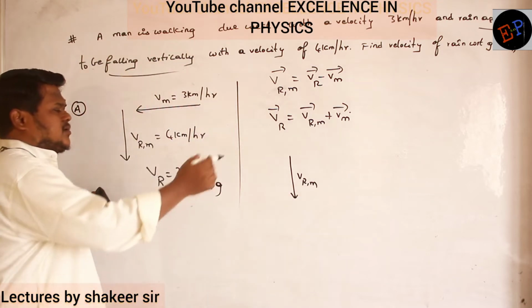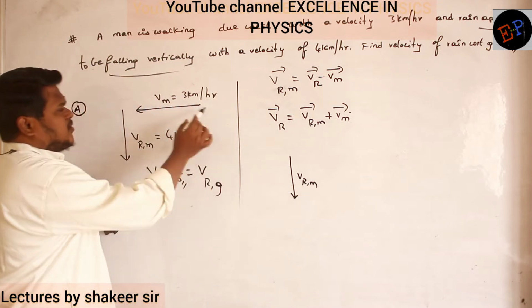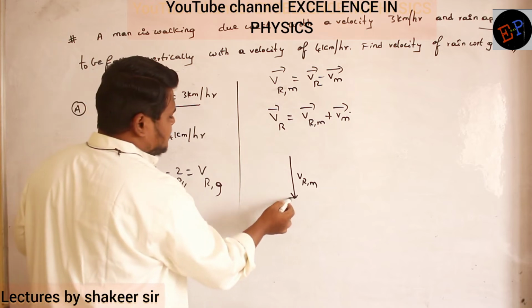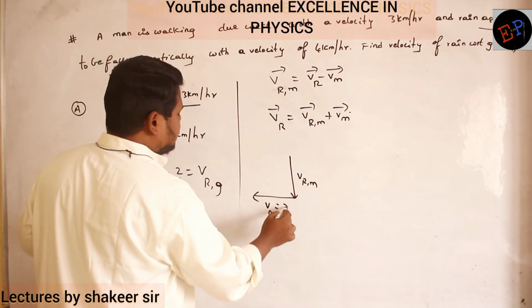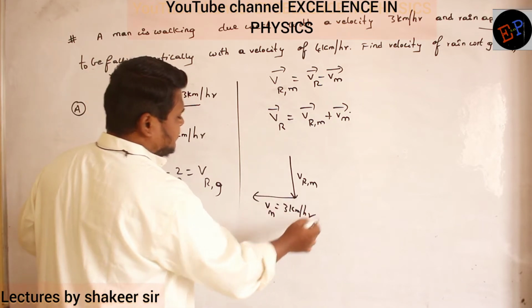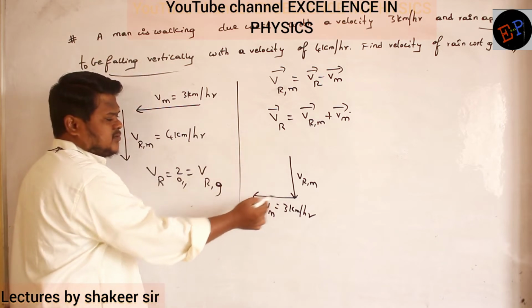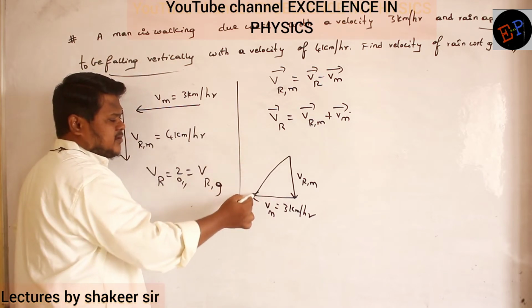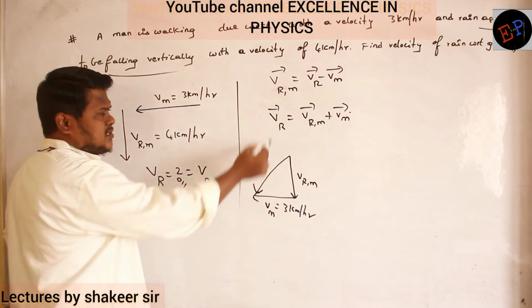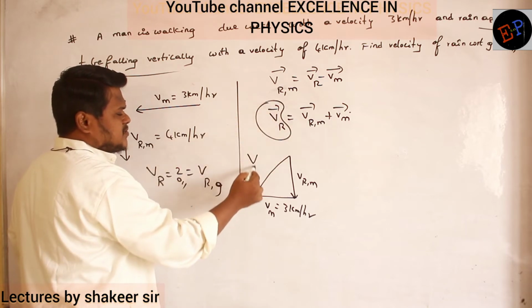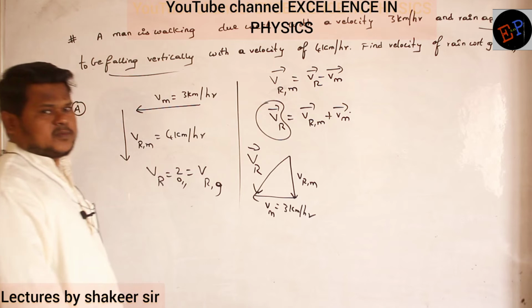Clear now? Now to the head of this one, you add the tail of velocity of man. This is the velocity of man now. Velocity of man is how much? 3 km/h. So we have joined the vectors head to tail. Now resultant should be head to head and tail to tail. Now what is the resultant? Resultant is nothing but velocity of rain with respect to ground only. Are you able to understand?